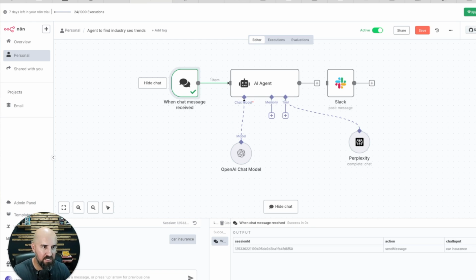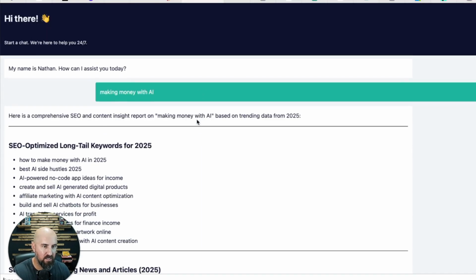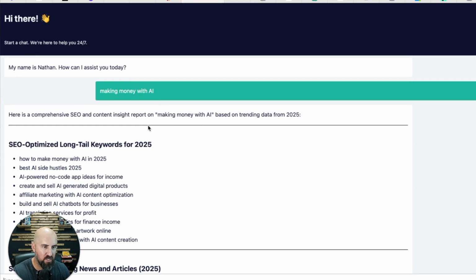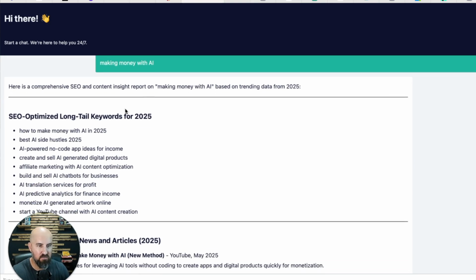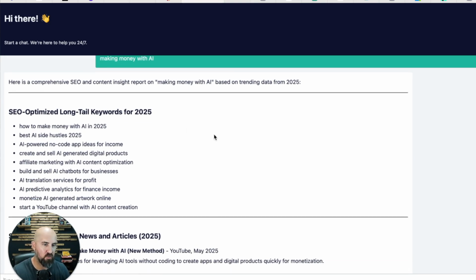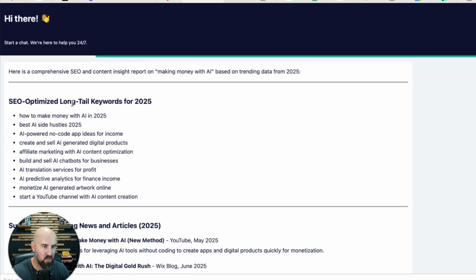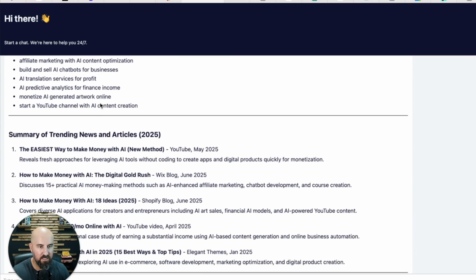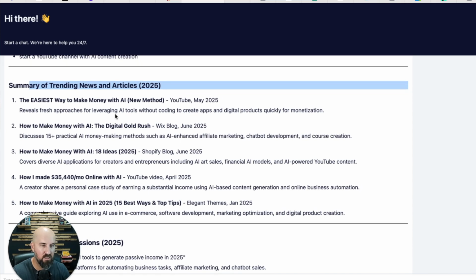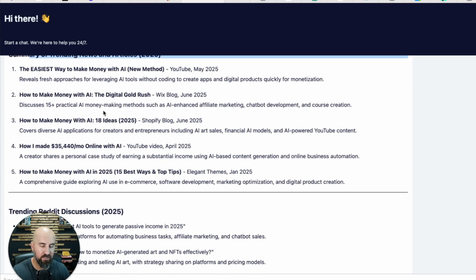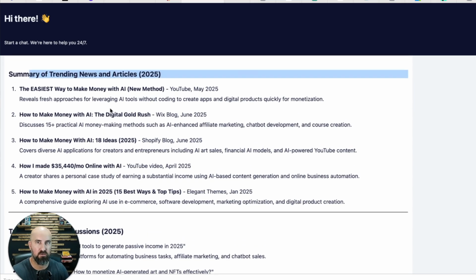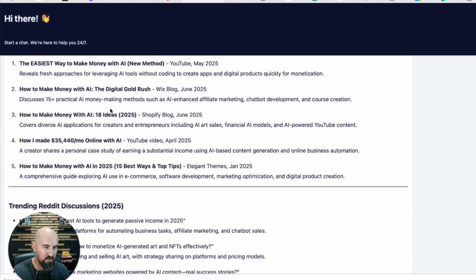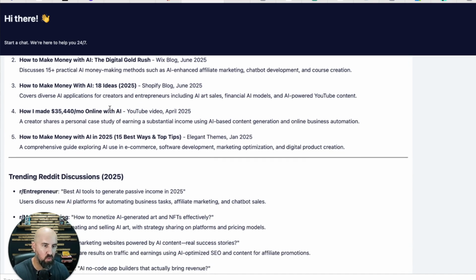So once I did this workflow, I created this dashboard here and I asked it about making money with AI. Basically what it's going to give me is SEO optimized long tail keywords to build content around to drive traffic back to my website. It's going to give me a summary of the trending news articles within the last 2 months that I can repurpose and do in my own way to drive traffic. These news articles are very popular and getting a lot of traffic already, so I know what's working in the market.